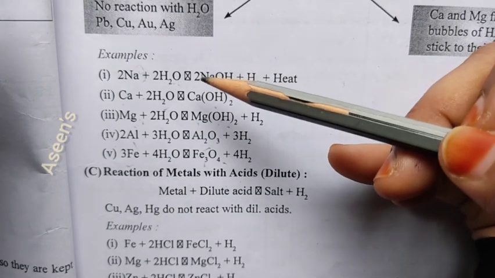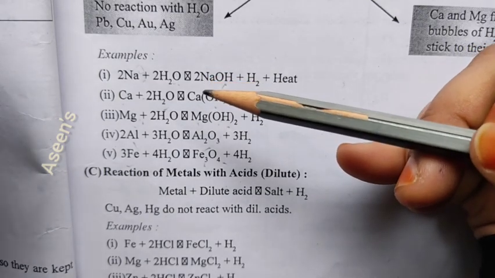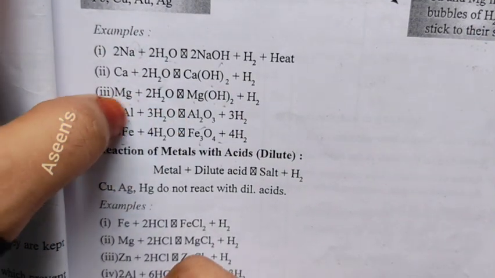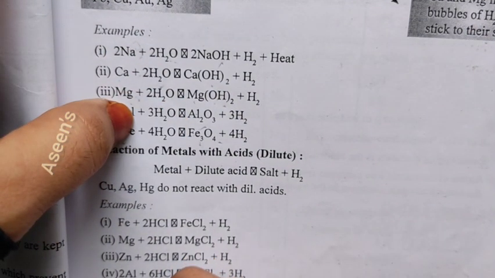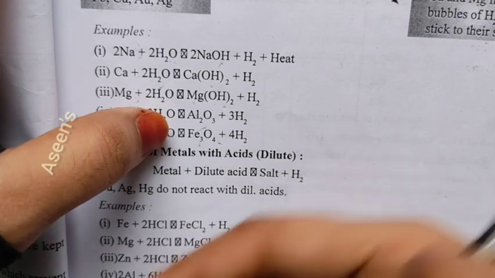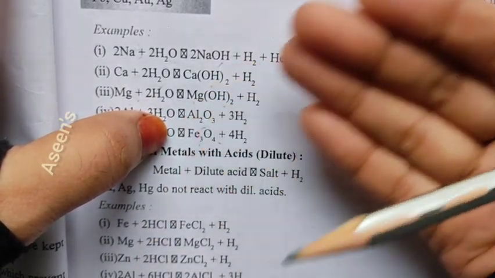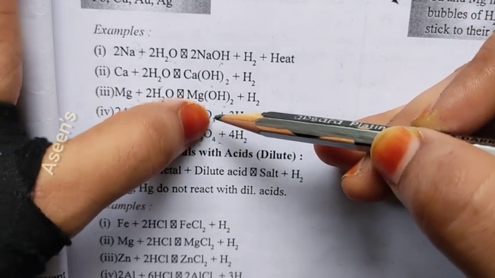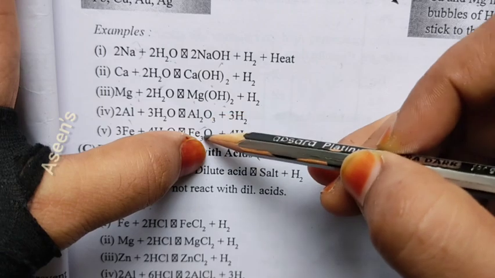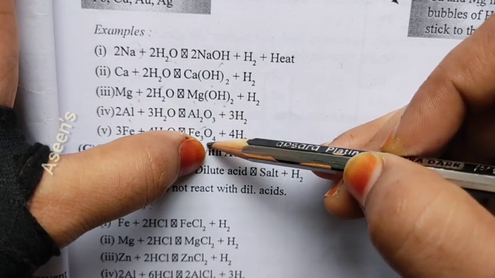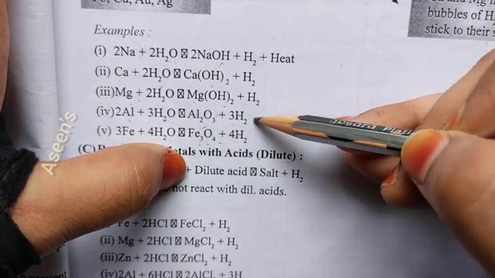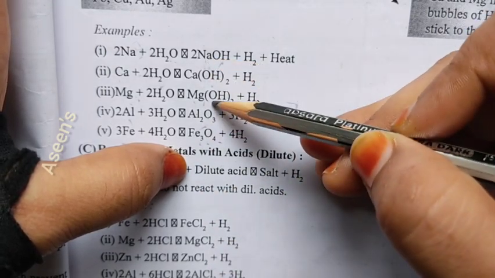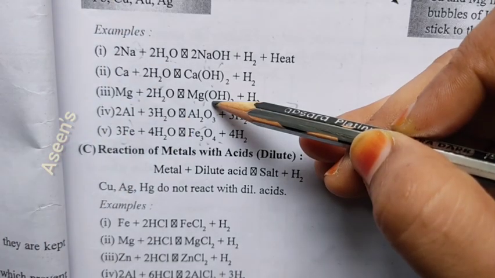Because when it is reacting with steam, it is not having access to the normal water. Hence, you won't get the hydroxide over here. If it was reacting with normal water, after converting into oxide, it would have had access to water. It would have converted into hydroxide. But since in these two cases it is with steam, it is not having direct access to normal water. Hence, there won't be any reaction to form hydroxide. But in these three cases, it will convert into hydroxide because of the presence of water.